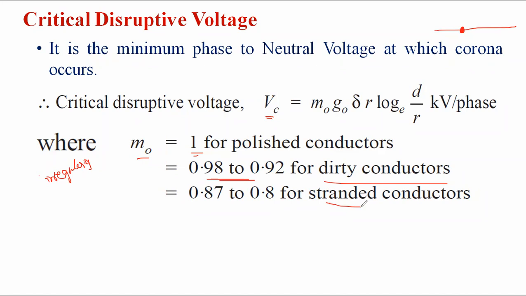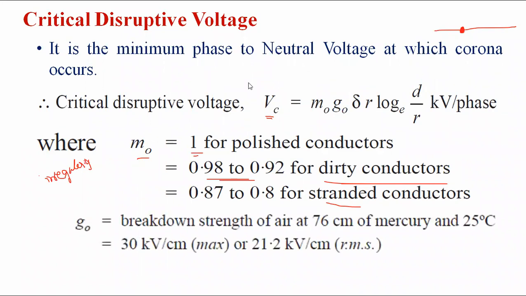By default, for the irregularity factor M0: for a smooth or polished conductor, the value is 1; for a dirty conductor, 0.98 to 0.92; and for a standard conductor, 0.87 to 0.8.